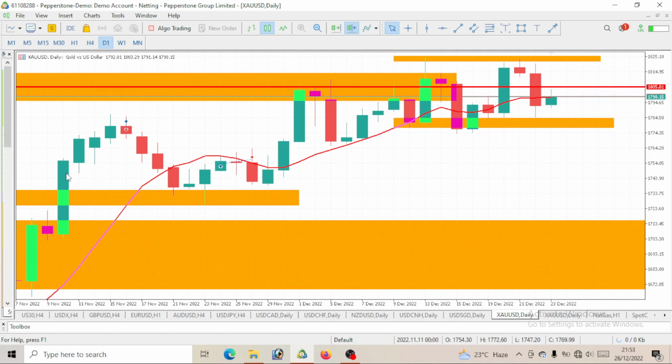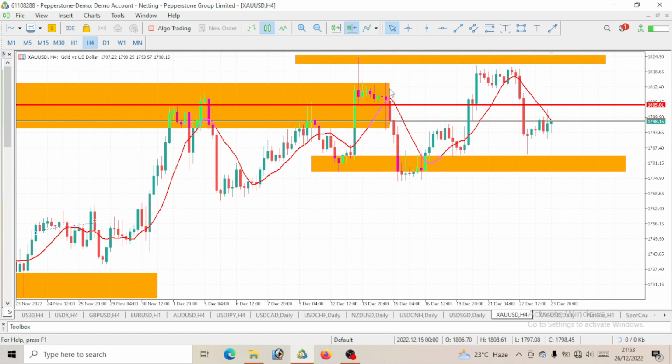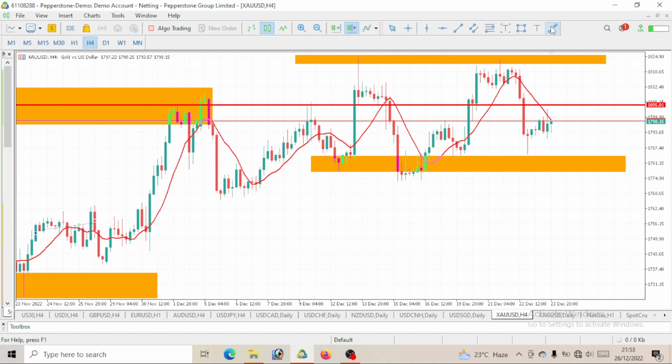So to be able to understand this price better and place the trade, let's go to the 4-hour time frame. So you can see it. Let me take out this level here. Take a look at this gold. On the 4-hour time frame, you can see something like a ranging market move. You can see a movement like this as the support, this will be seen as a resistance, then back to the support and again to the resistance level. You can see it came close to the support level. I think it even hit the support level, so we will take this as a support level.